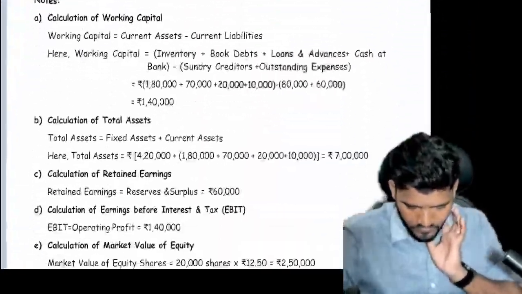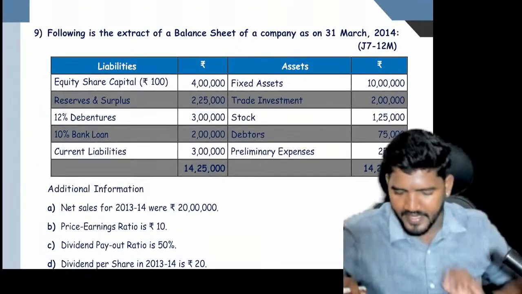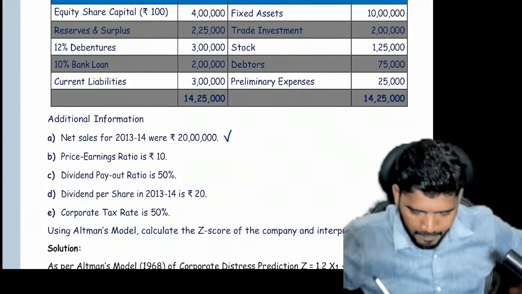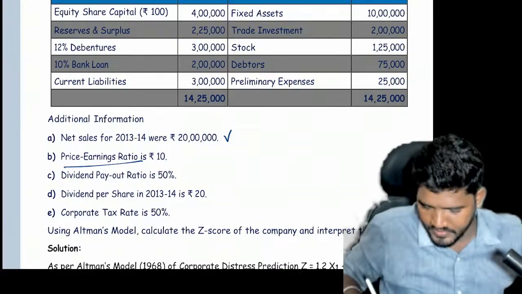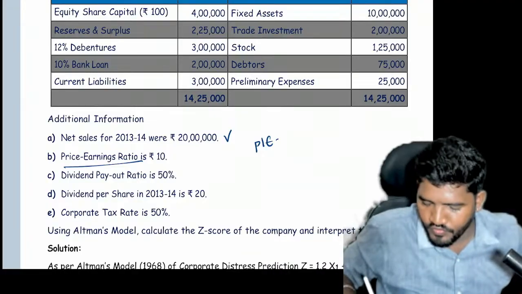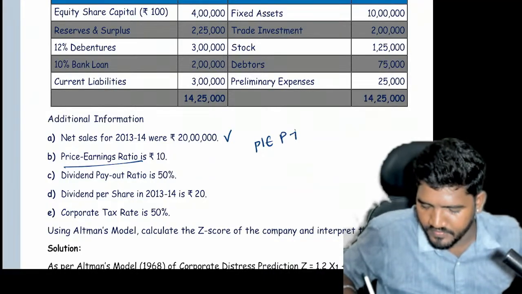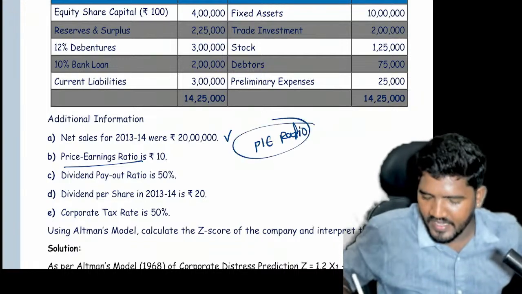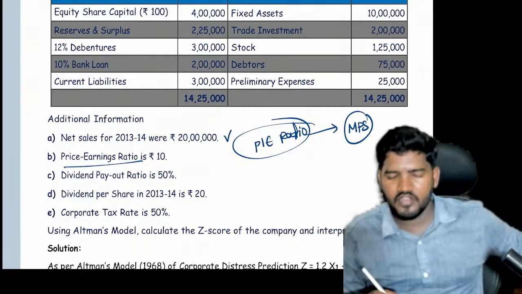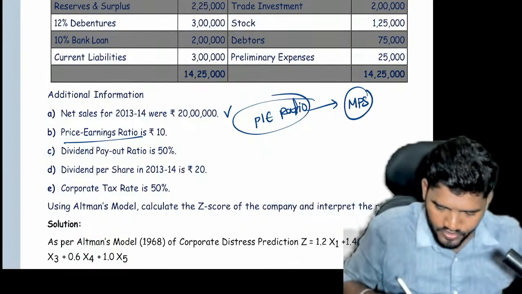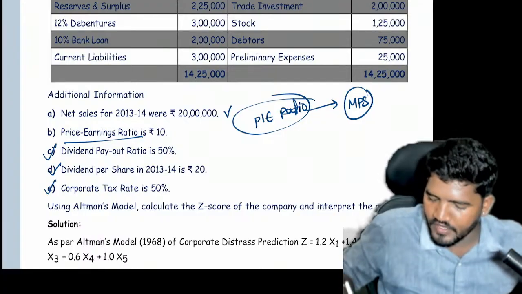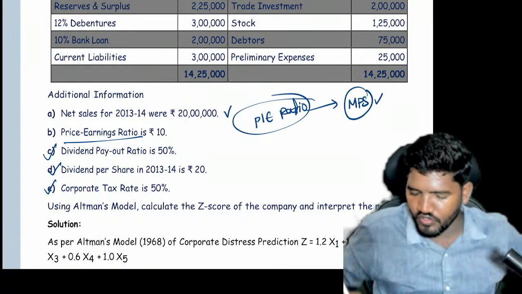Next, illustration number 9. Net sales is given. Price earning ratio is given. First, just understand this. I have said many times, from the valuation point of view, if they provide the P/E ratio in the question, it is a clue for MPS calculation. Now dividend payout ratio is given, dividend per share is given, corporate tax rate is given. With the help of this, you can find out MPS.